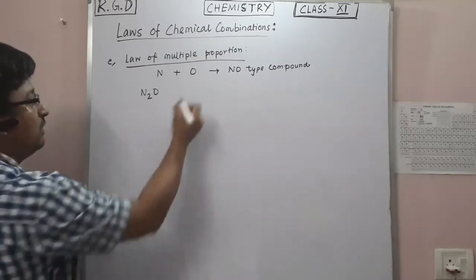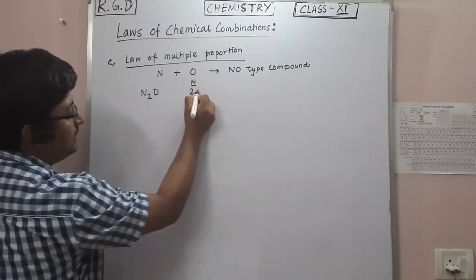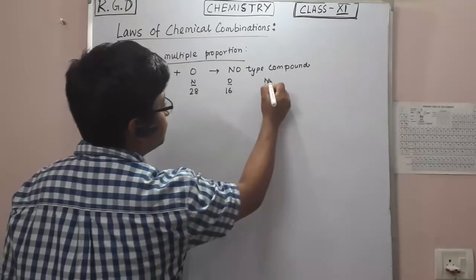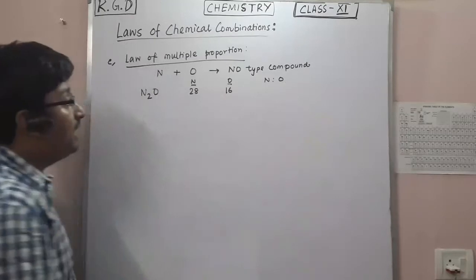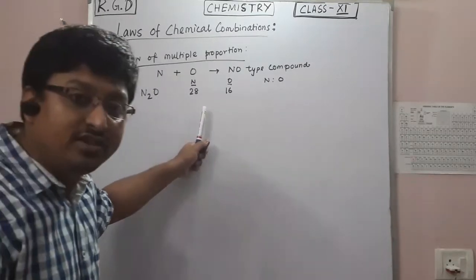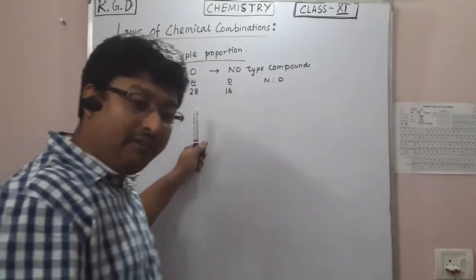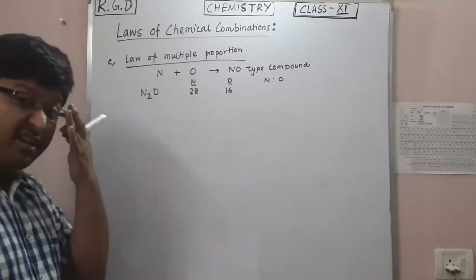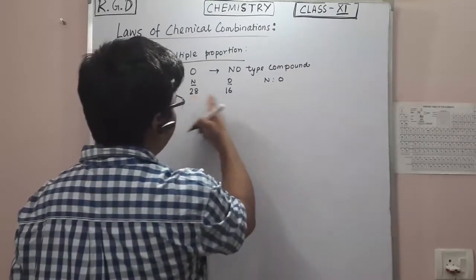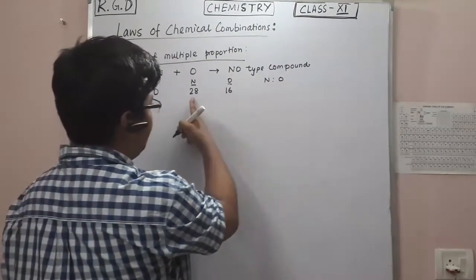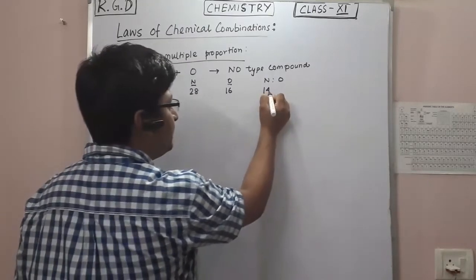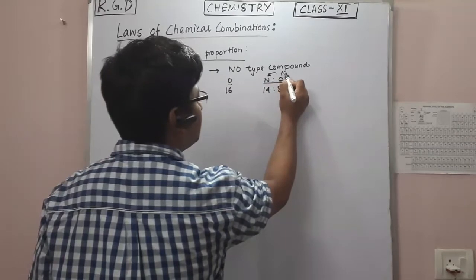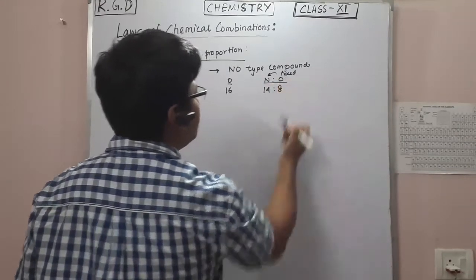If we talk about N2O, then what is nitrogen? Nitrogen here is 28 and oxygen is 16. Now here, what I will do, I will fix nitrogen at 14, because 14 is its atomic mass. So if nitrogen is 14, then what is the oxygen here? 16 by 2, so this is 14 is to 8. Nitrogen is fixed.